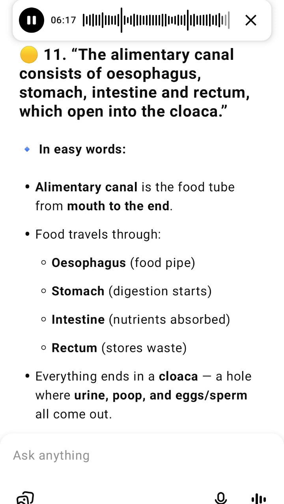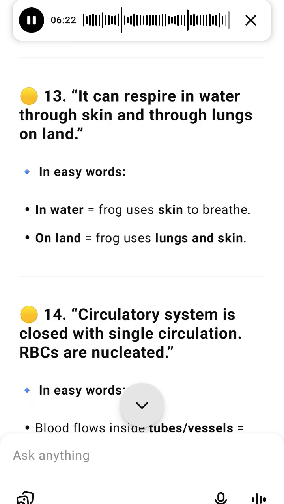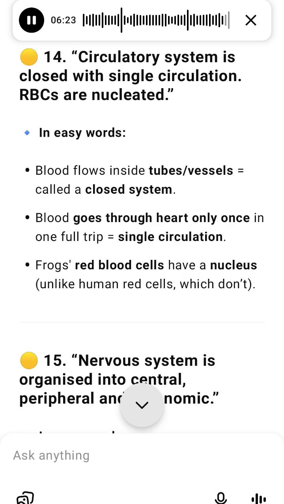5. Respiratory system of the frog. Frogs breathe in 3 ways. 1. Skin, in water: cutaneous respiration. 2. Lungs, on land: pulmonary respiration. 3. The buccal cavity also helps in breathing. During summer and winter sleep, estivation and hibernation, they breathe only through the skin.